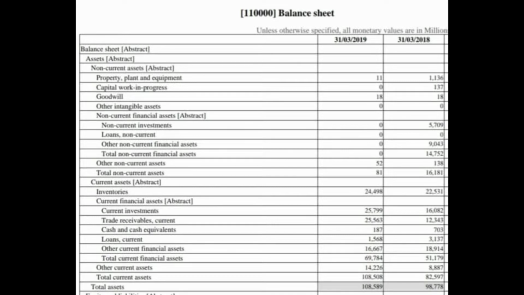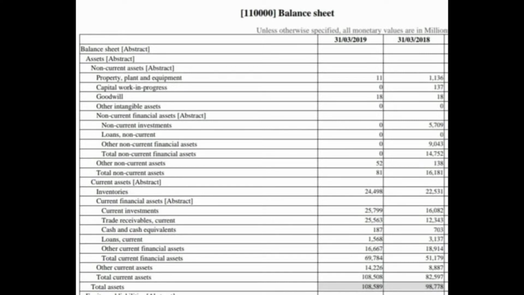So let's take a look at assets now. Non-current assets. Plant, property and equipment decreased from 1,136 to 11. Capital work in progress decreased from 137 to 0. Goodwill remains the same. Now non-current financial assets. Non-current investments have decreased from 5,709 to 0. Other non-current financial assets decreased from 9,043 to 0. Total non-current financial assets decreased from 14,752 to 0. So the total non-current assets have decreased from 16,181 to 81.